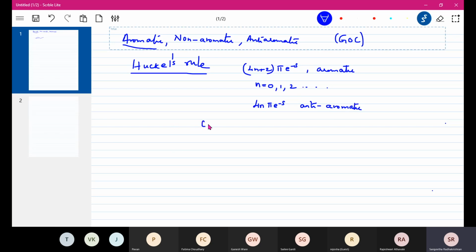One major condition is it should be conjugated. It should be a conjugated system. It should be a cyclic system. वो तो basic necessity. अभी मैंने non-aromatic दिखाया where it was not cyclic. So one of the fundamental thing will be it has to be cyclic. Second is it has to be conjugated. And third it is planar. A planar, when discussing, I will explain how to understand this planar or otherwise. And it has to be 4n plus 2 pi electron. These are the 4 conditions which have to be satisfied.